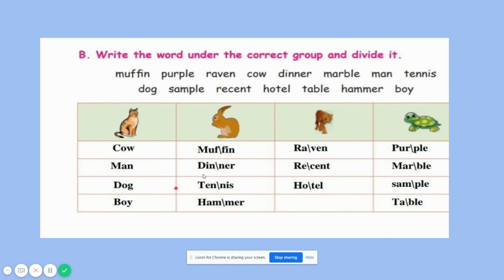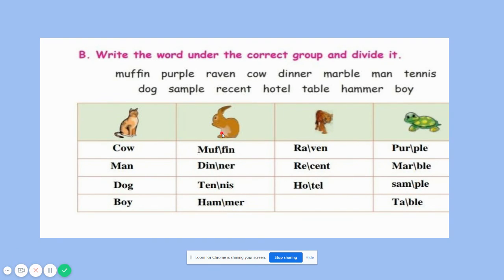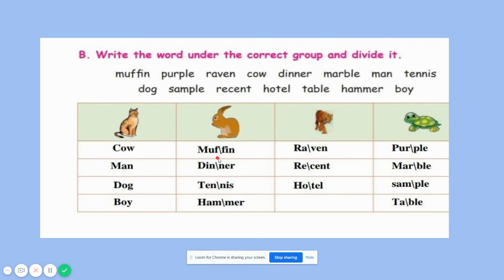Next is, see here we are having middle double consonants. Yes, rabbit, muffin, dinner, tennis, hammer. So here we are having double consonants. So we need to divide it in the middle. Muffin. See, we are having a double F. So double F is a consonant.